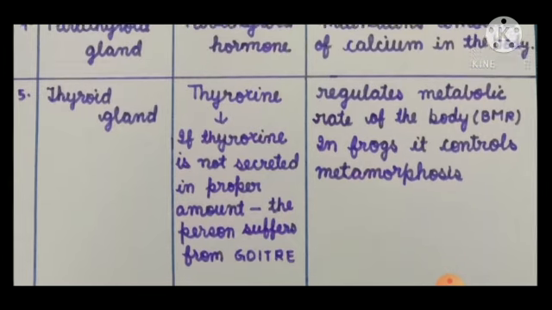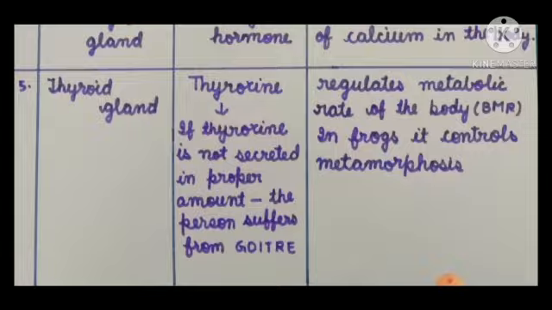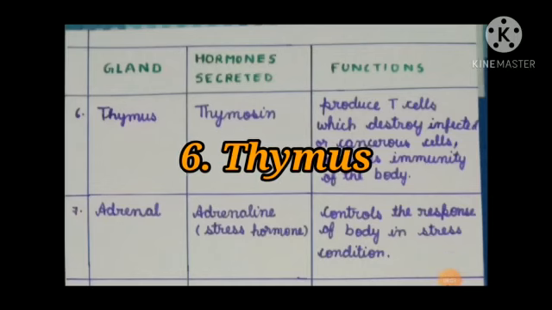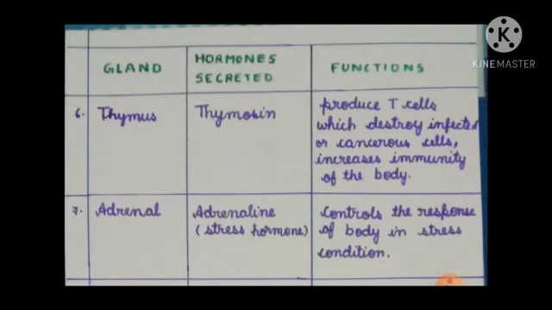Okay, now let us move to the sixth gland, that is the thymus. The hormone secreted by the thymus gland is thymosin, and it produces T cells which destroy infected or cancerous cells. So the hormone thymosin helps in increasing the immunity of our body.